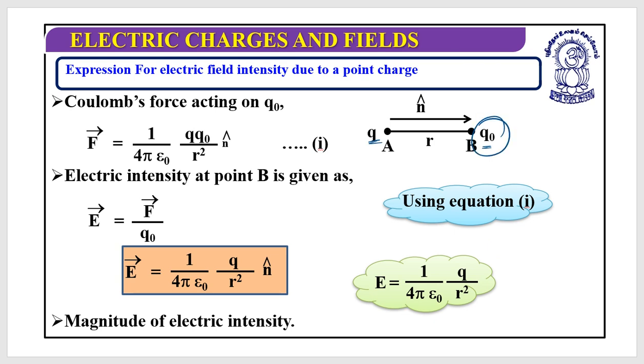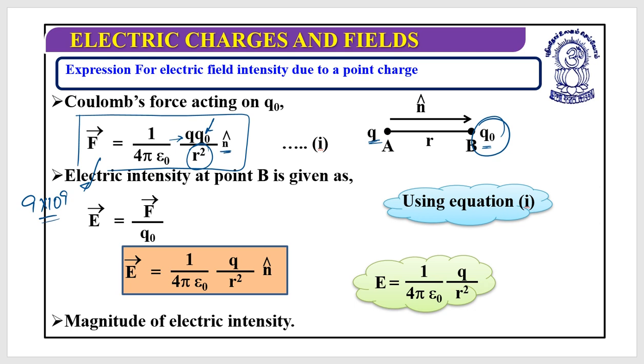Now first find the force between these two charges. I can write F is equal to K, which we write as 1 upon 4 pi epsilon naught. Do you remember the value of 1 upon 4 pi epsilon naught? Yes, it's 9 into 10 to the power 9. Very good. Multiplied by the charge of the first body, multiplied by the charge of the second body, divided by the square of the distance between these two, multiplied by the unit vector. This is the force acting between these two.